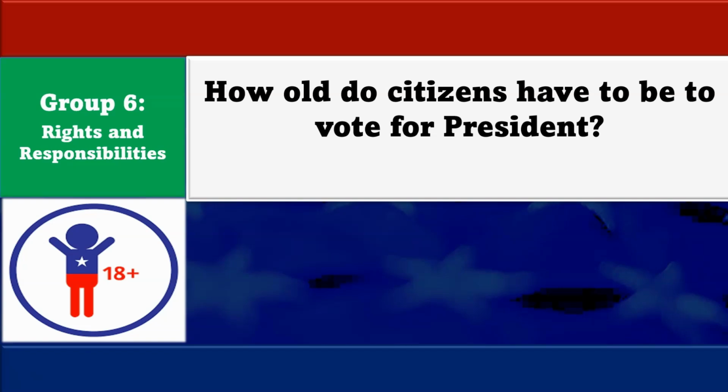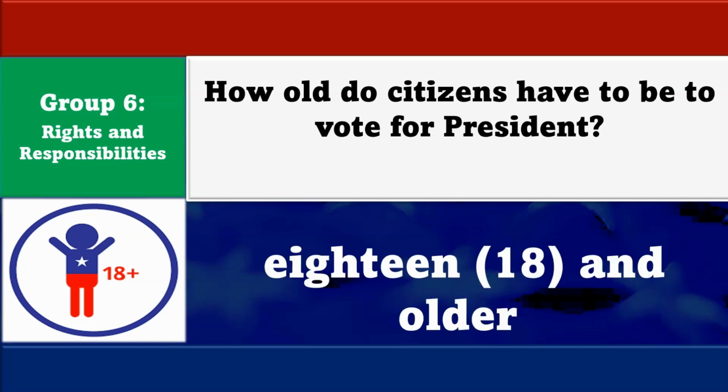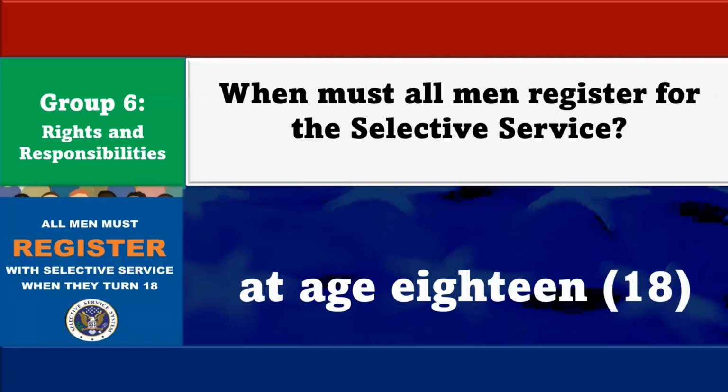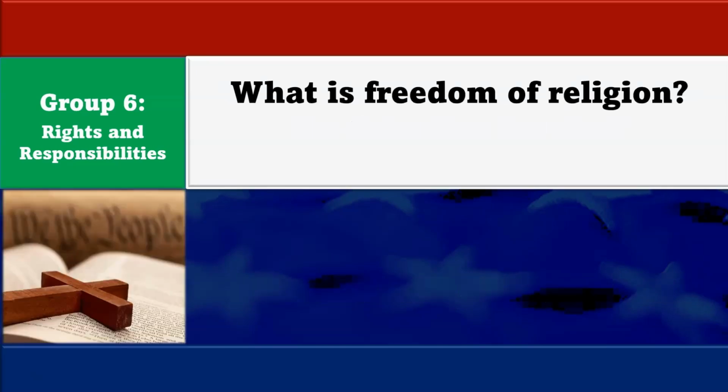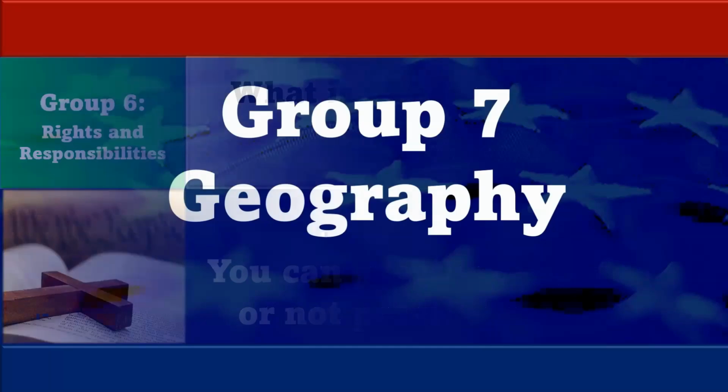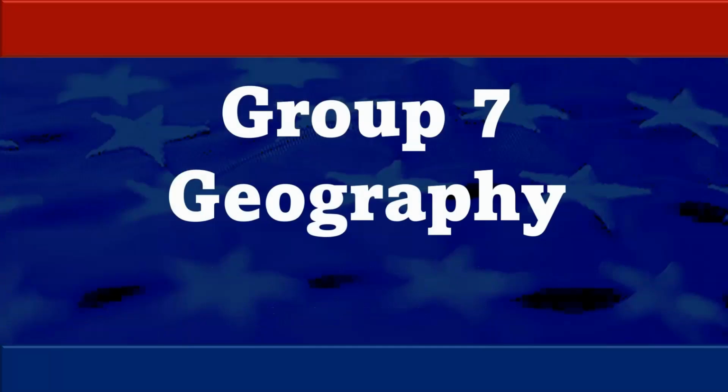How old do citizens have to be to vote for president? 18 and older. When must all men register for the Selective Service? At age of 18. What is freedom of religion? You can practice any religion or not practice a religion. Now let's move on to group 7, and this has to do with geography of the United States.